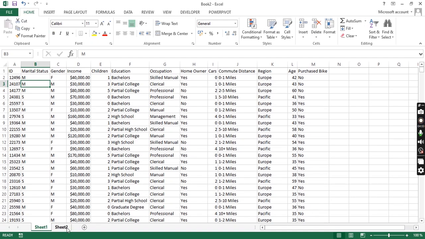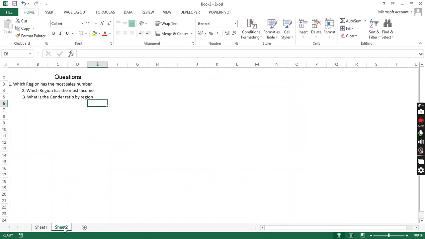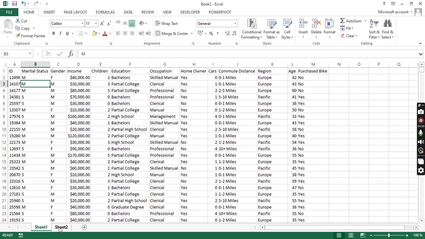No, the first one you did, I know you did income, you did gender. The first one is by numbers, right? Sales number count. Did we have sales number on this sheet? Yes, you're going to find out. So you're going to create it. We don't have it here. Okay, we have a record of people that buy this thing from us, and we have a column that says purchased bikes. So we can use this column to find it.